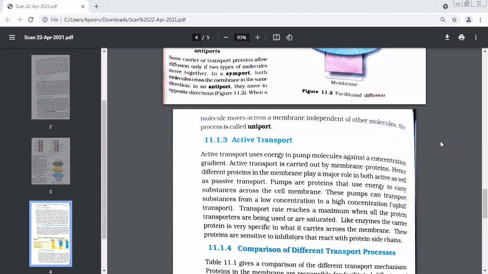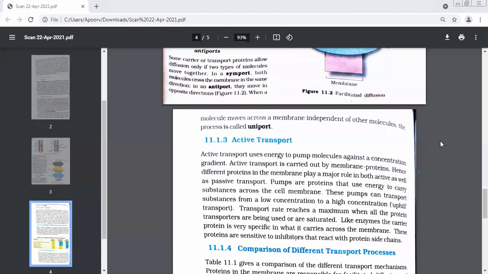So they are also like this only. They are very specific as to what comes across the membrane. They will not let anything and everything be transported inside the membrane. They are very, very selective, very choosy as to what will go inside.